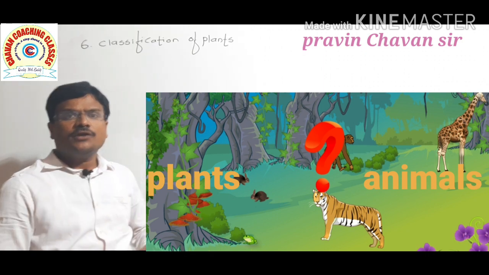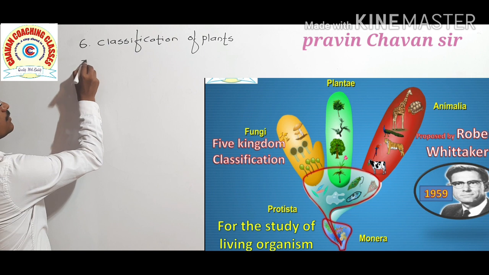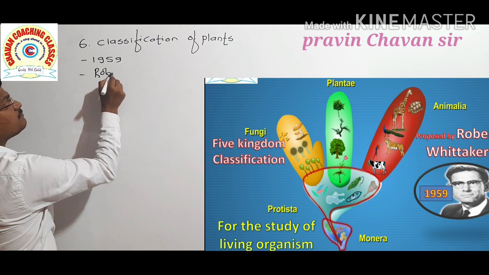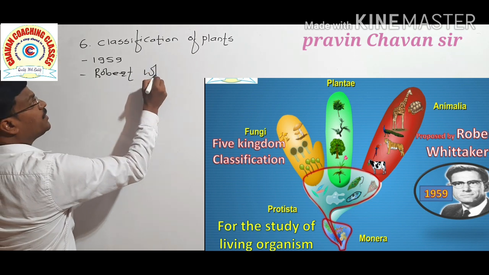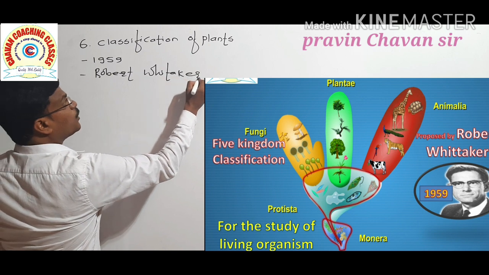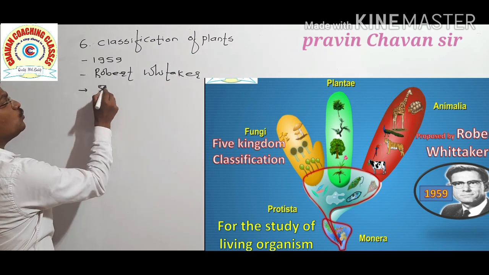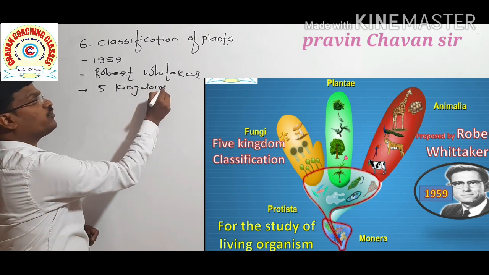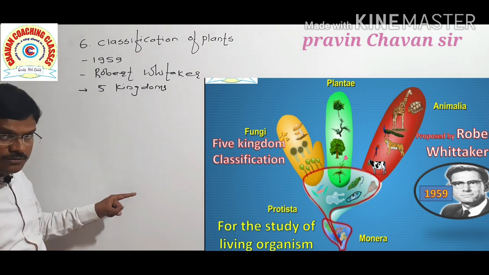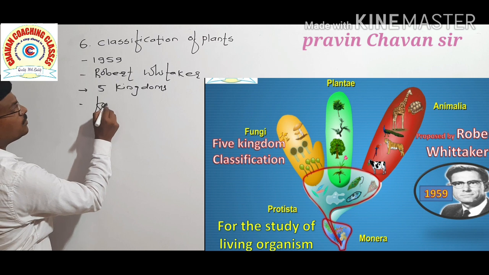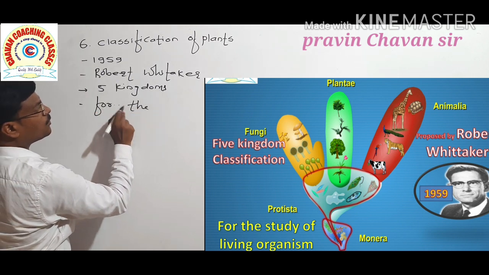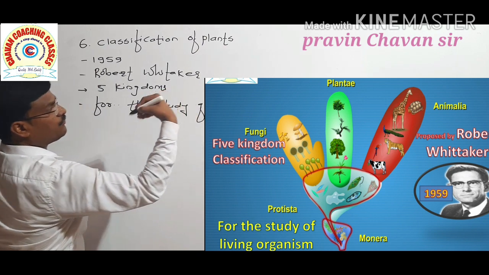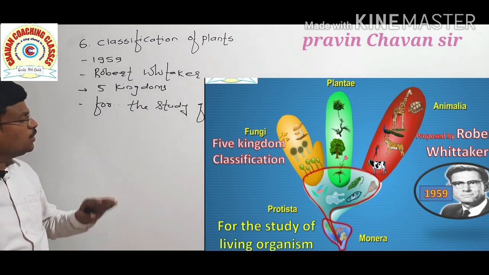Living organisms were first classified in the year 1959 by the scientist Robert Whittaker. He gave the 5 kingdom classification, that is, living organisms are divided into 5 kingdoms, for the study of living organisms. Which are the 5 kingdoms?